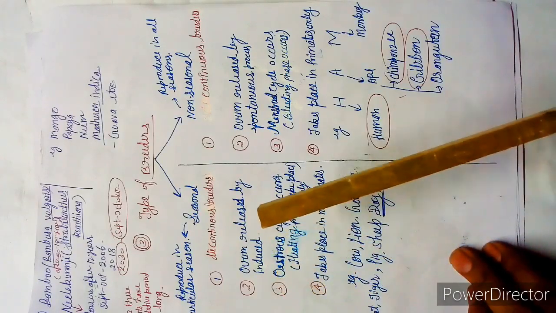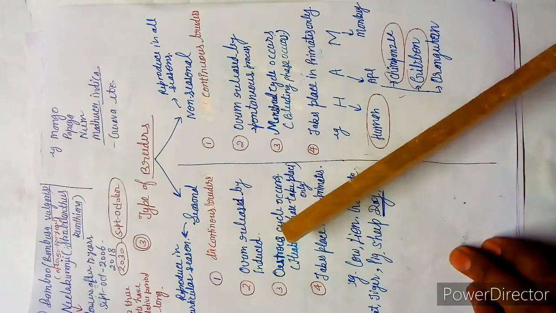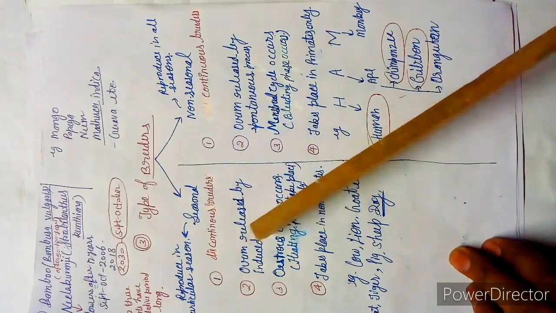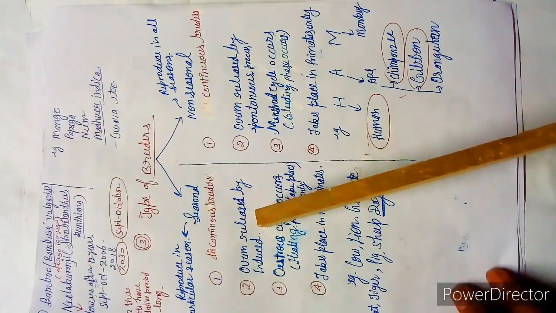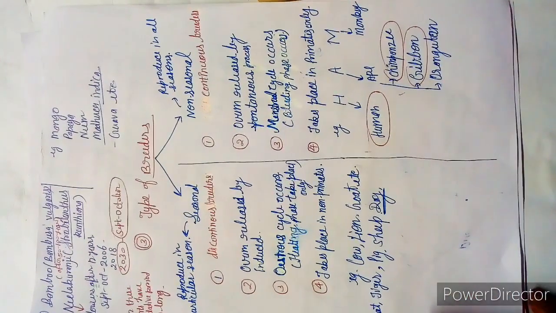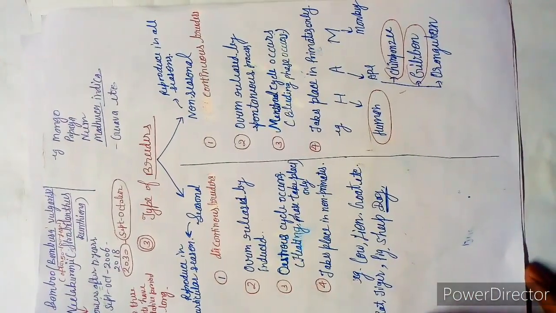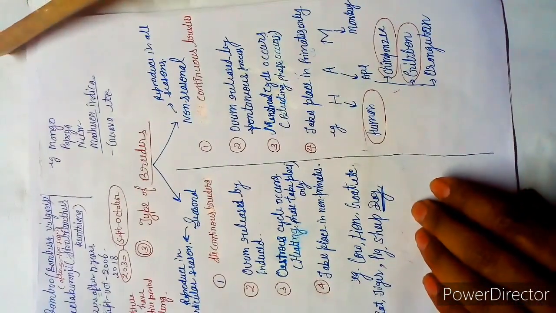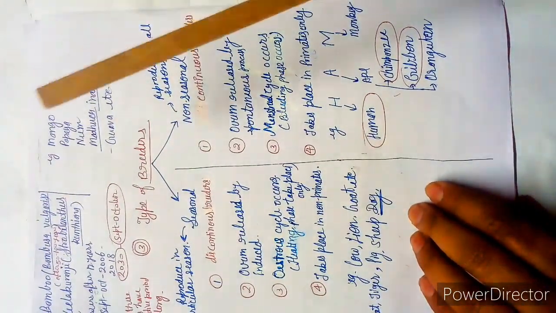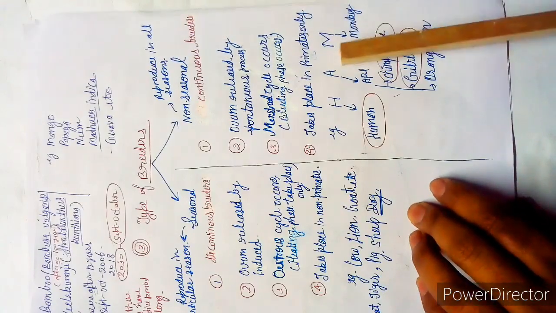When they are in this phase, they start shouting, because they urge for intercourse. That is a kind of invitation to the male animal of their own species.